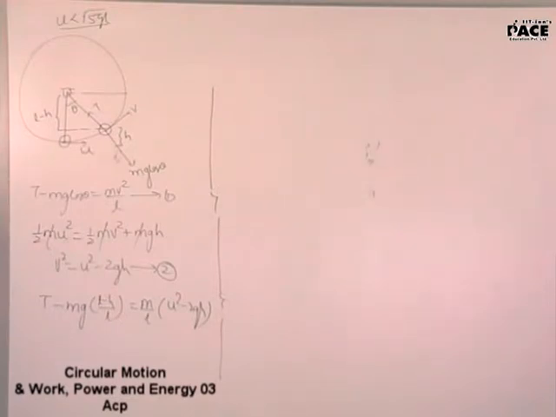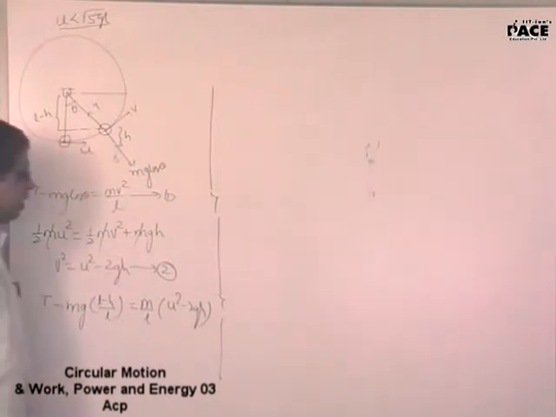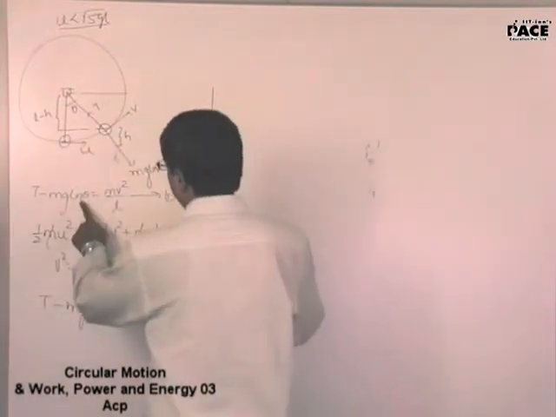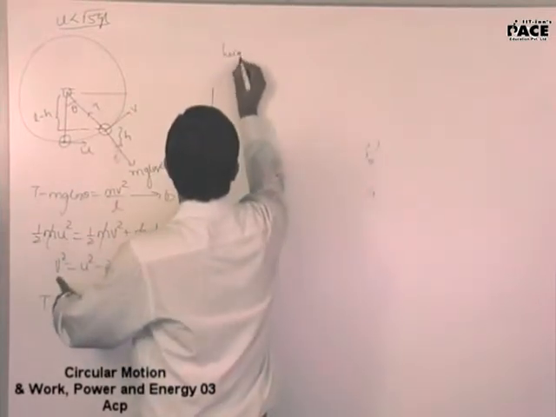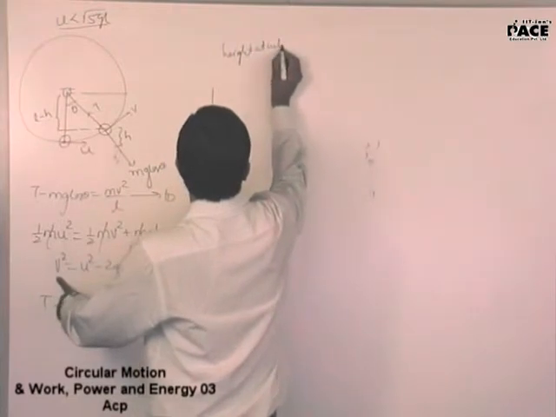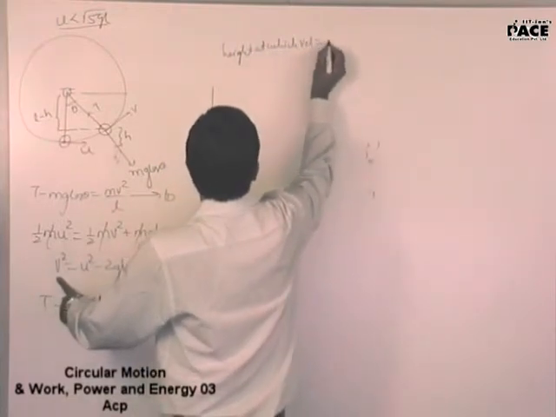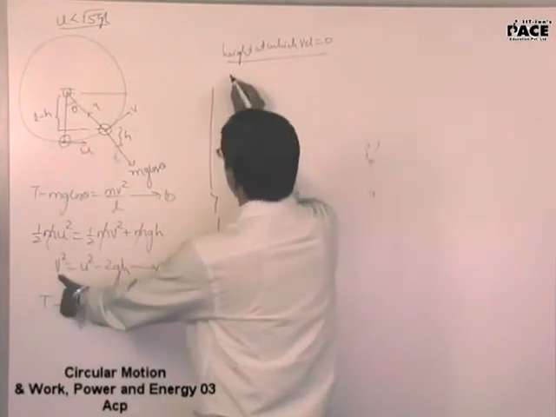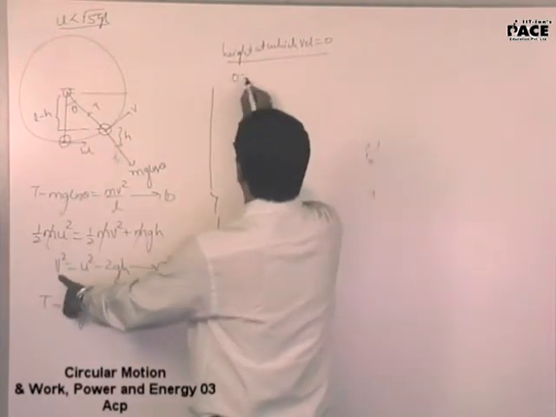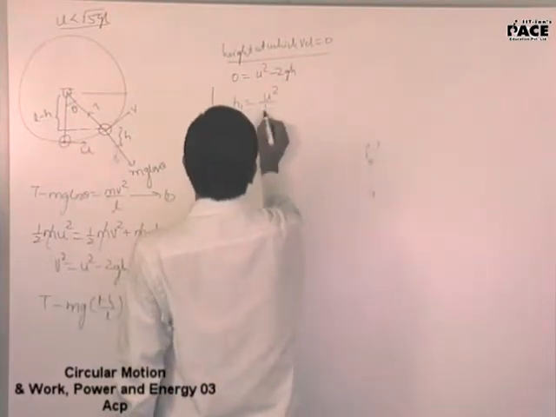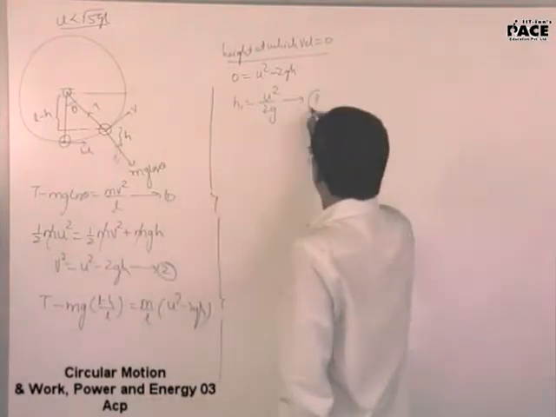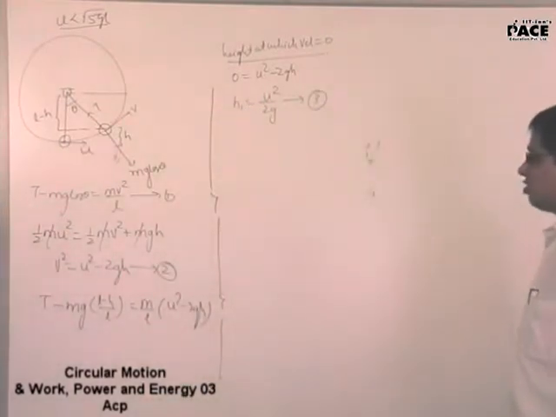Even before that, one second, have a look at this. I am interested to know the height at which the velocity becomes zero. If the velocity should become zero, in the second equation I am putting zero. This is u square minus 2gh equals zero. h1 is u square by 2g. This is the height at which the velocity becomes zero.